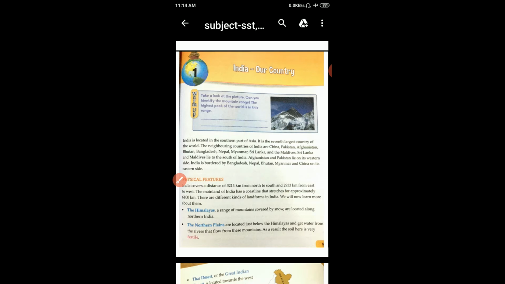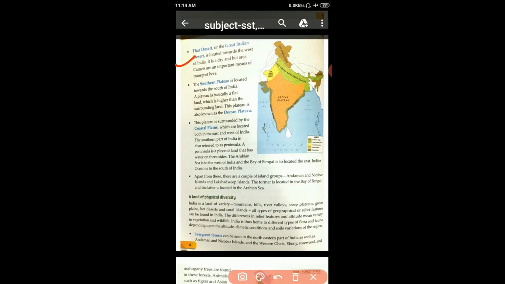Okay, now move on to the next page. The desert. Desert means it is a dry and hot area. The Great Indian Desert is located toward the west of India.